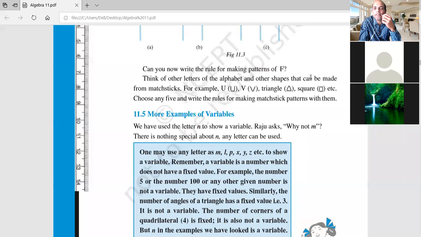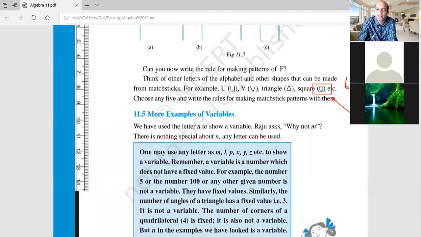One question. Let me answer the question. Suppose I want to make a square like this. If I want to make 6 squares, how many mastics are required? Who can tell me? I have to make 6 squares. How many mastics are required? If I want to make 6 squares like this, how many mastics are required? Quick, fast. Can you tell?